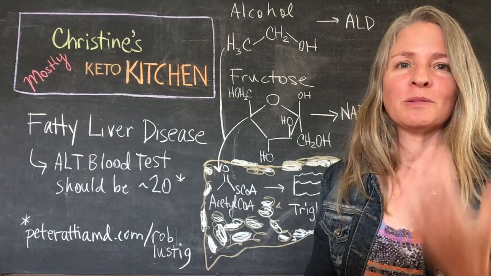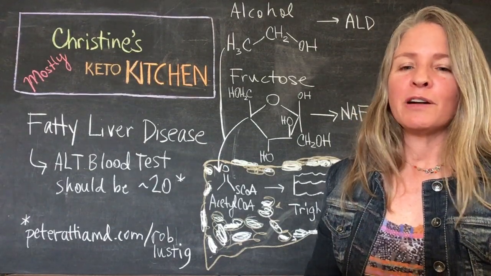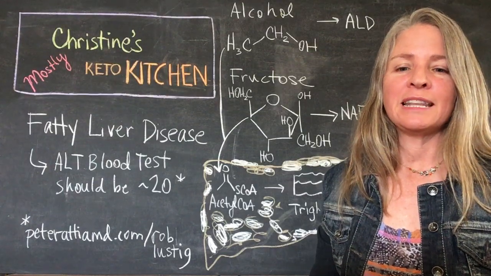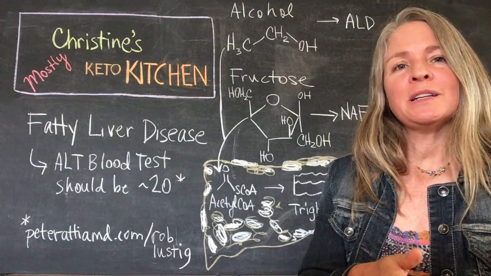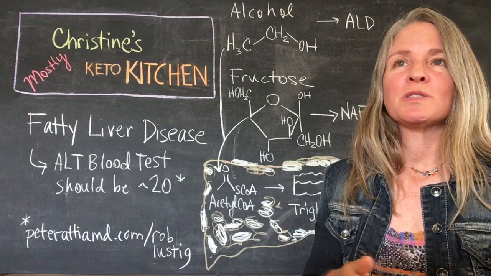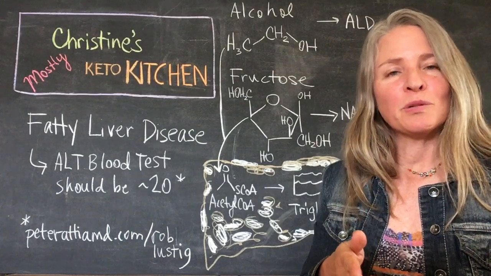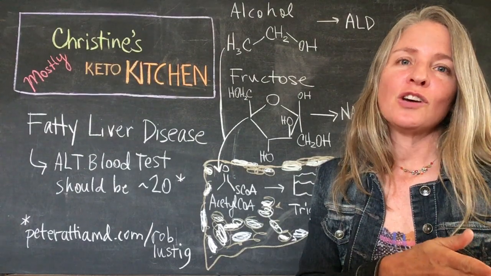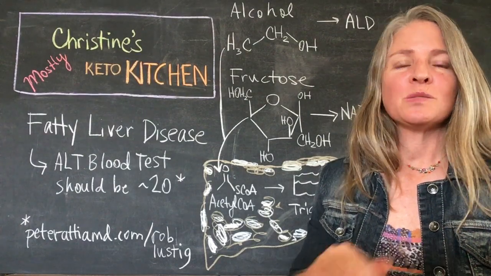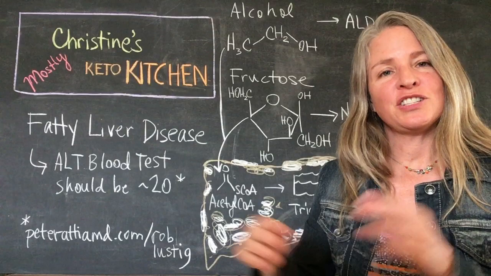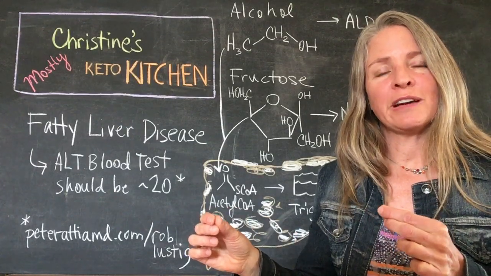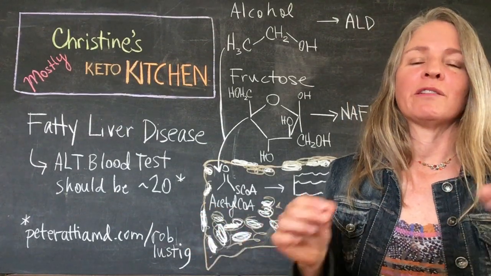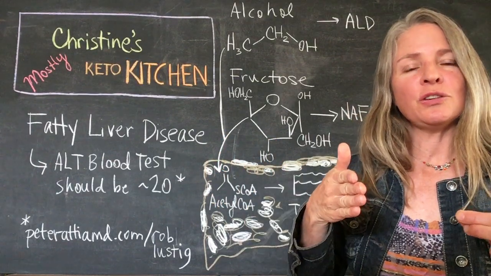Now, I'm not a doctor, so I can't give you medical advice, but from my readings, what I've learned is that what used to be the upper limit, which was maybe like in the 70s, was around 26 or so, that upper limit has been pushed all the way up around 56 now. And that is because the results of the blood test, the average is just the average for the population. And so if our whole population is getting more and more fatty liver, that has really skewed where the average is supposed to be.